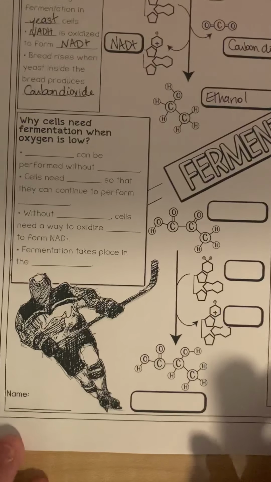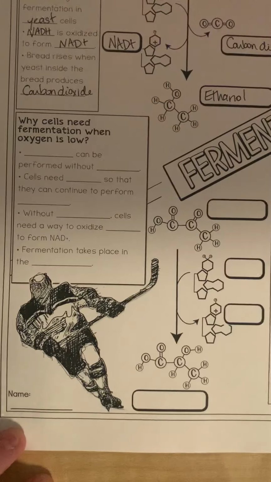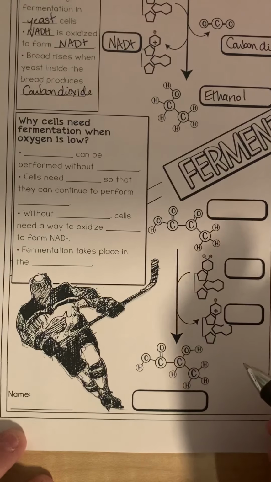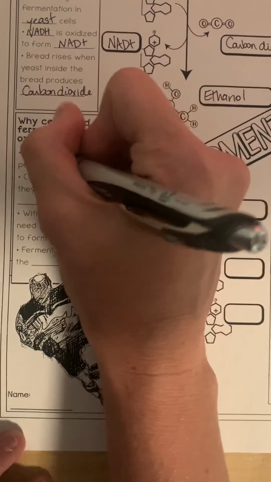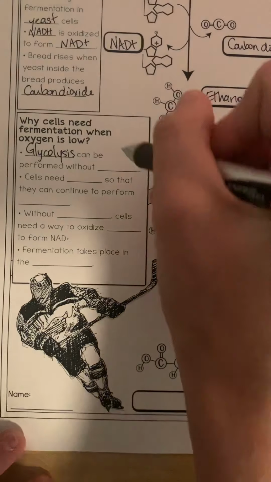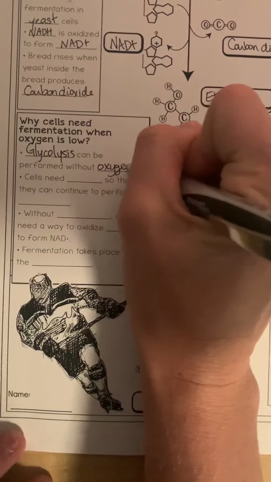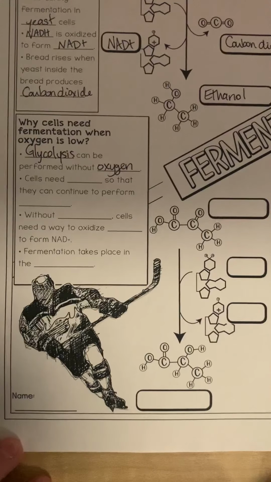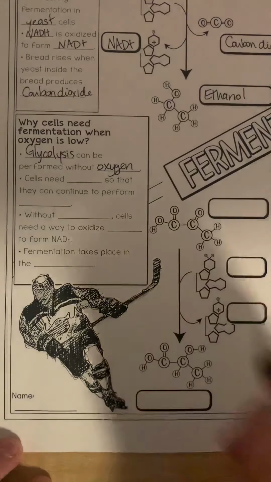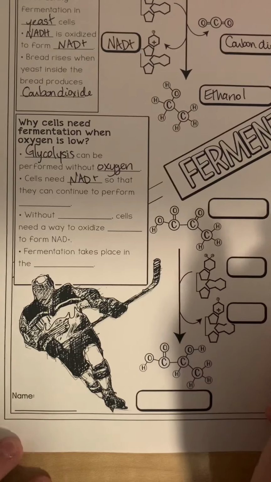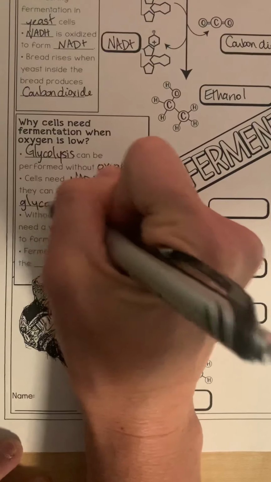Okay, down here, when our cells are running low on oxygen or there's no oxygen at all, glycolysis can be performed without that oxygen. So that's why glucose can be broken down into the pyruvate, but then after that, it can't undergo the Krebs cycle without oxygen. So cells need the NAD+ so that they can continue to perform glycolysis.